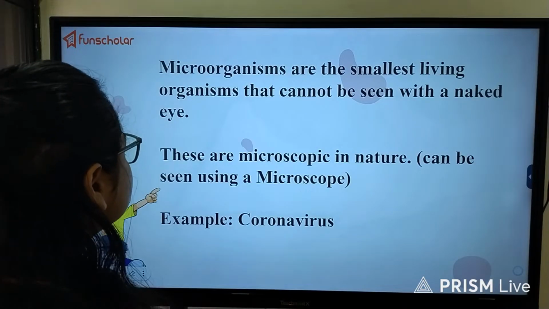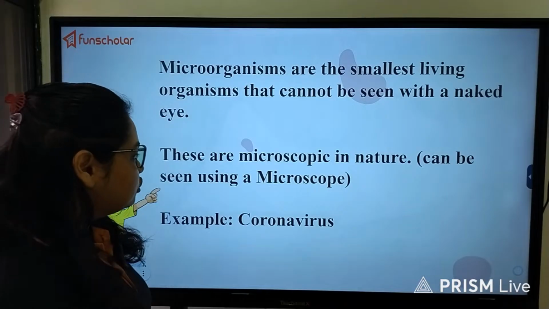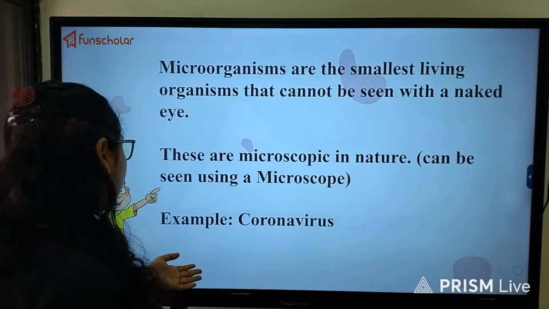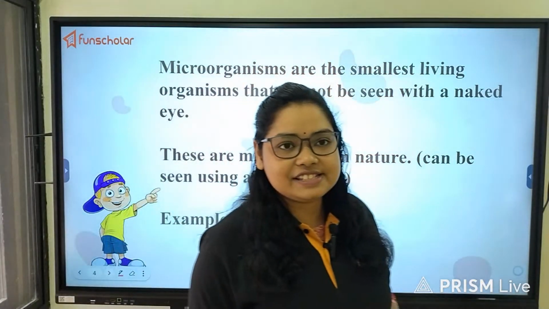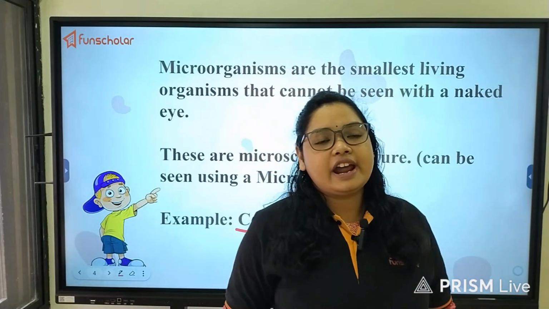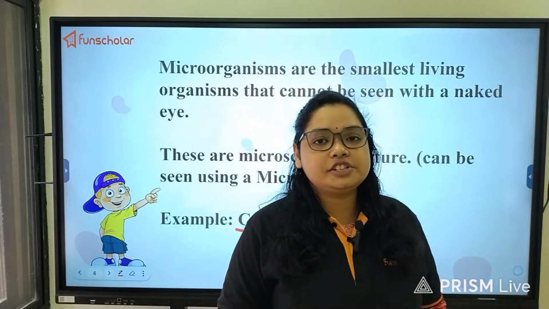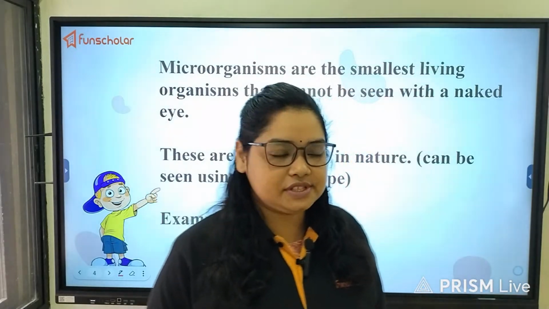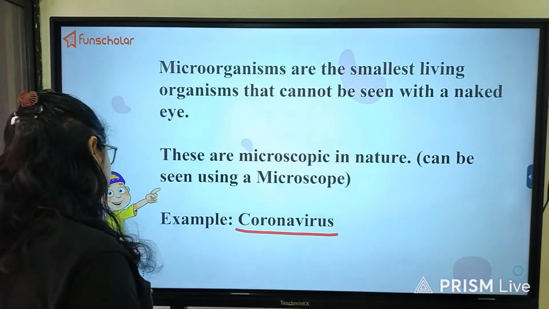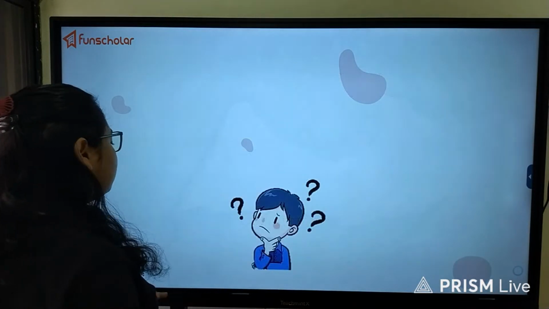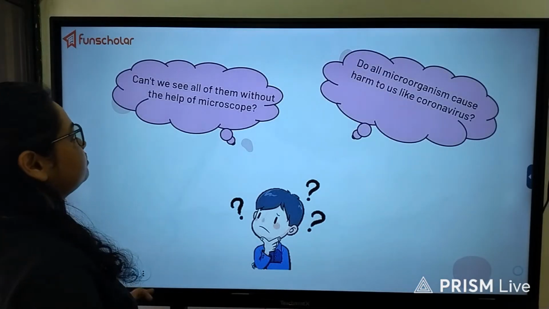Microorganisms are the smallest living organisms that cannot be seen with naked eyes. They are microscopic in nature. Example, coronavirus. We are all aware of this virus because very recently COVID-19 attacked, and this was a very huge pandemic in which many people lost their lives. So just like the virus was not visible with our naked eyes, similarly, the other organisms which are not seen by naked eyes are called microorganisms.